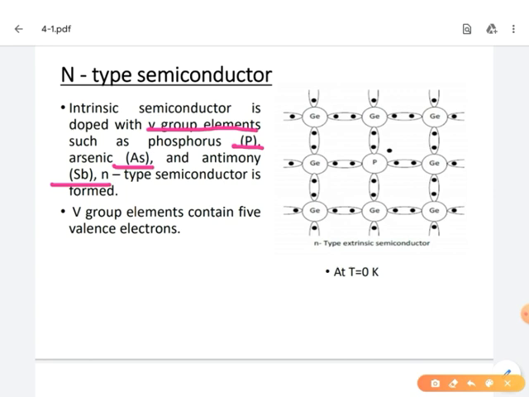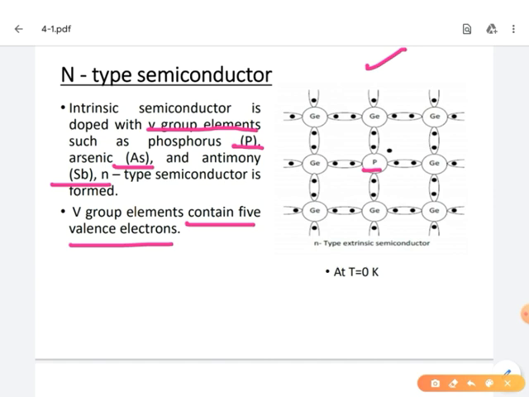But we know that fifth group elements consist of how many valency electrons? They consist of 5 valency electrons. Whenever this fifth group element is doped into the intrinsic semiconductor, for understanding here we are taking the germanium semiconductor. This germanium semiconductor is doped with phosphorus. So this denotes the phosphorus atom.